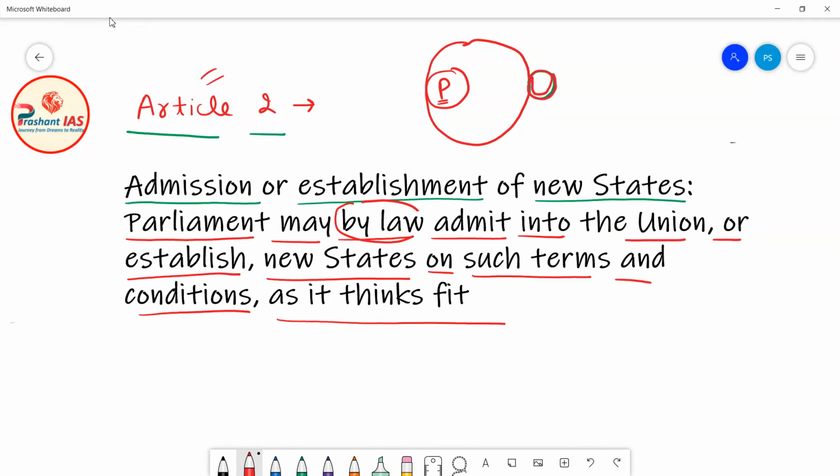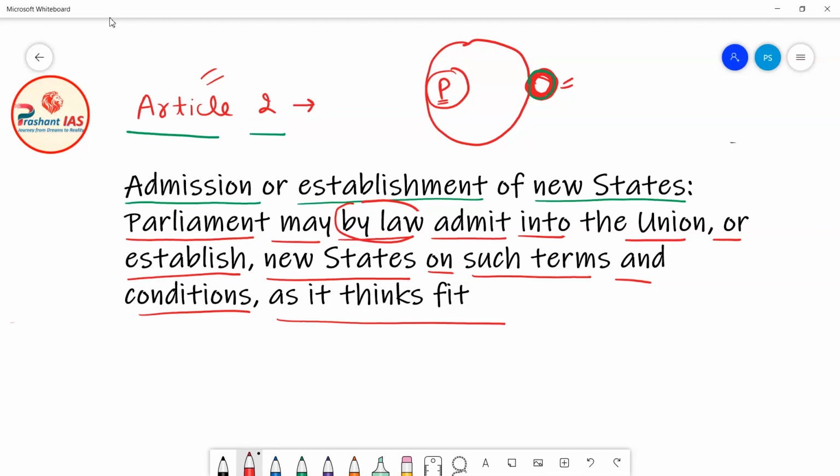It means that this country will also become part of the Indian Union. So it simply means that Parliament has the power to admit new states into the Indian Union, to include new states into the Indian Union.